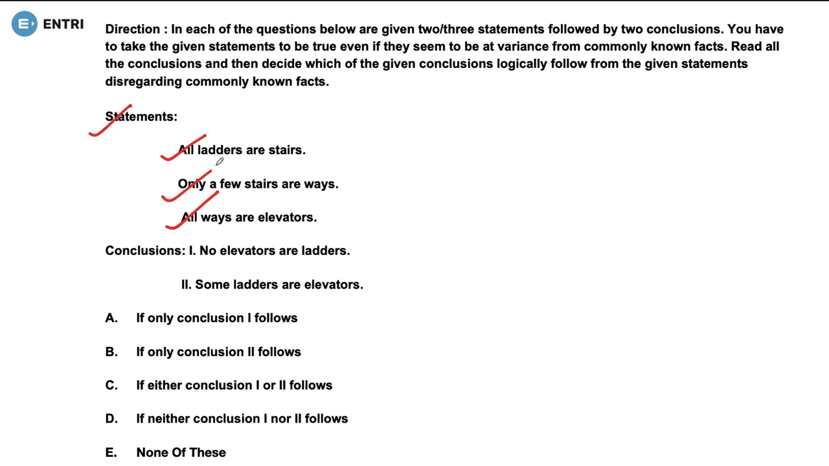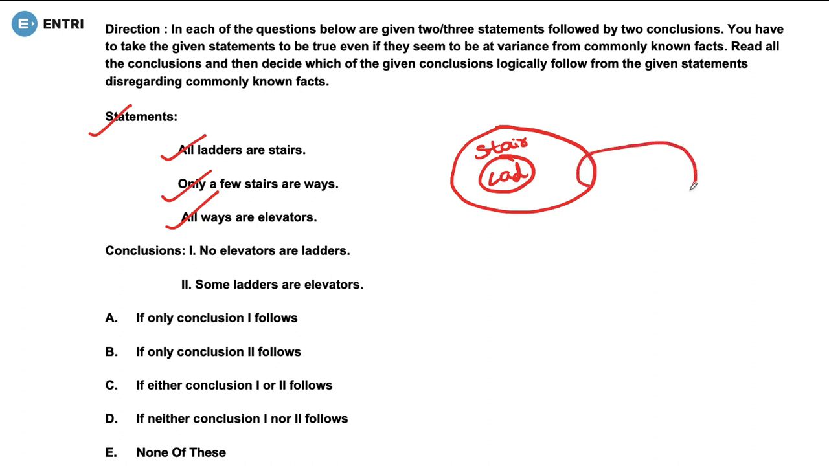What they have told us is that all ladders are stairs. Okay. All of the ladders are stairs. So this would be quite like this one. So it is a ladder and it is a stair. So this is showing that all the ladders are stairs. The second one is only a few stairs are ways. That is, these all are stairs and only few are ways. So we can take it like this, few are ways. So let them be ways.